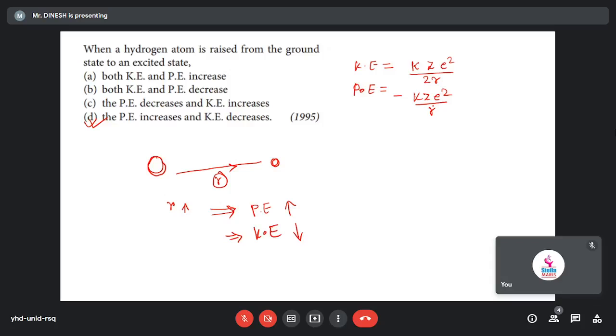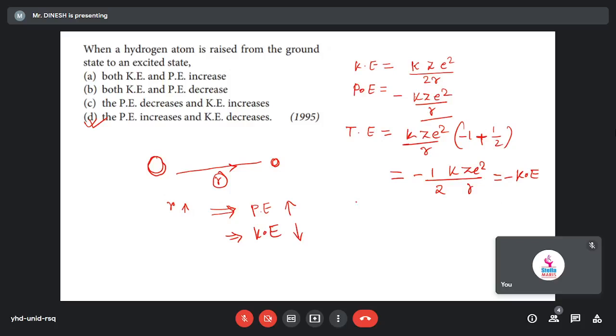Total energy will be what? If you add them, what will we get? K Z square by R will be the constant, right? So we'll get minus one plus one by two, right? Minus one here and one by two here, that means minus one by two K Z square by R. That's why we can write total energy is equal to minus of kinetic energy, right?